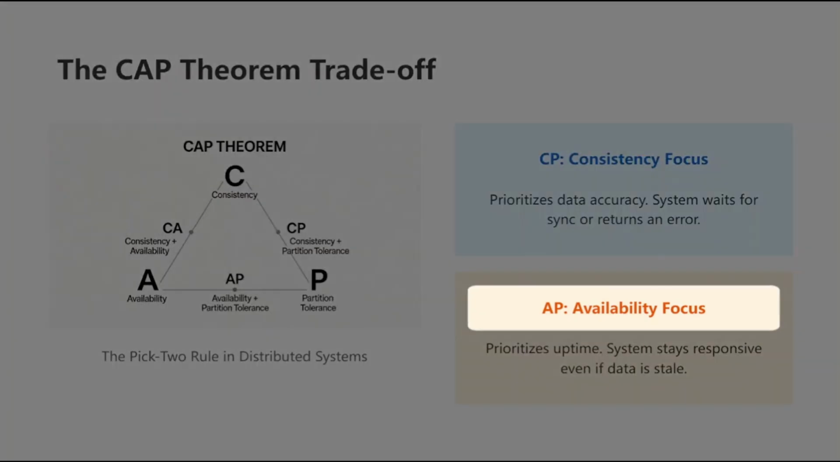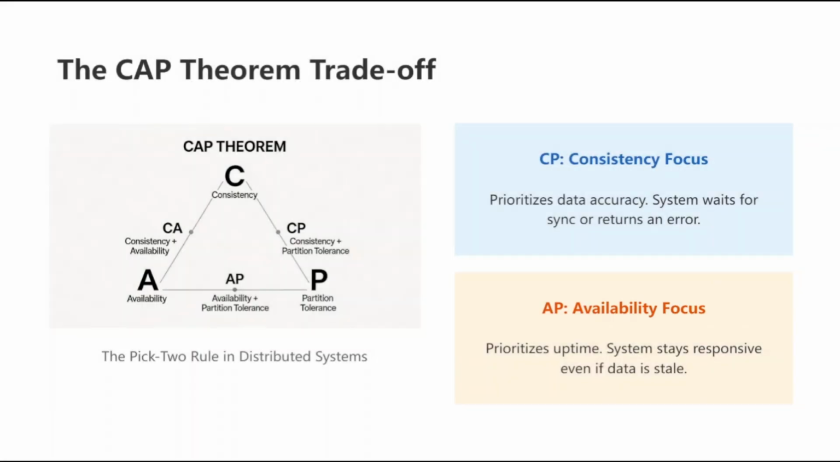The alternative is the AP approach, focusing on availability and partition tolerance. This is where we prioritize keeping the lights on. In an AP system, the goal is to keep serving requests no matter what. You might get a slightly older version of the data during a network split, but the service stays up and running. Think of a social media like count. It's okay if it's a few seconds out of date, as long as the app doesn't crash.